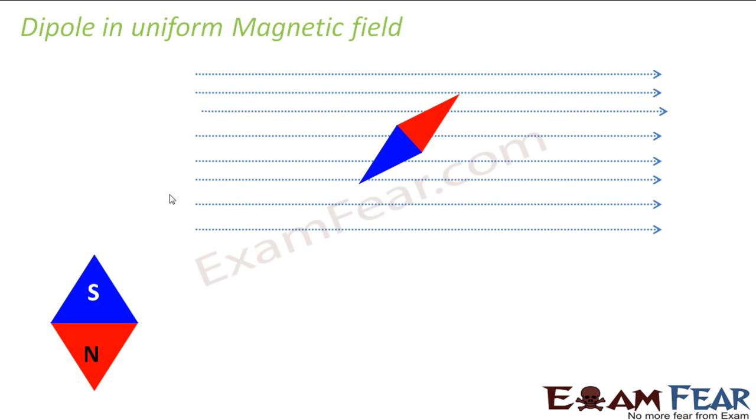Whereas a non-uniform magnetic field is one where somewhere the strength is more and somewhere the strength is less. To keep things simple, we will talk about uniform magnetic field here. Now we will get to know what happens if I place a magnetic dipole, and whenever I say dipole, I mean a magnetic dipole, in a uniform magnetic field.